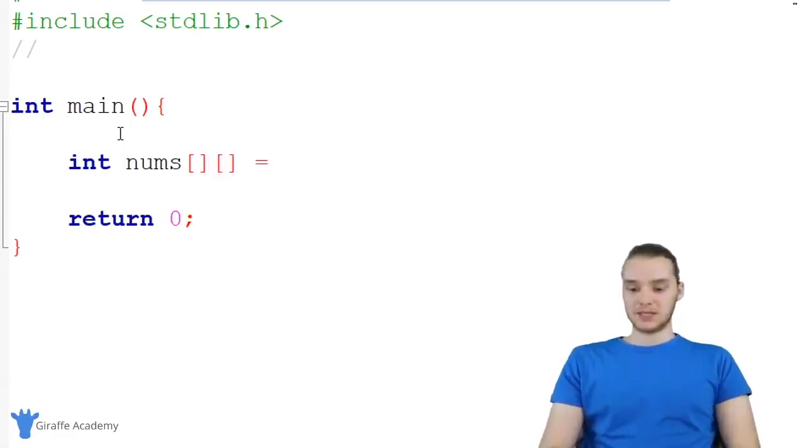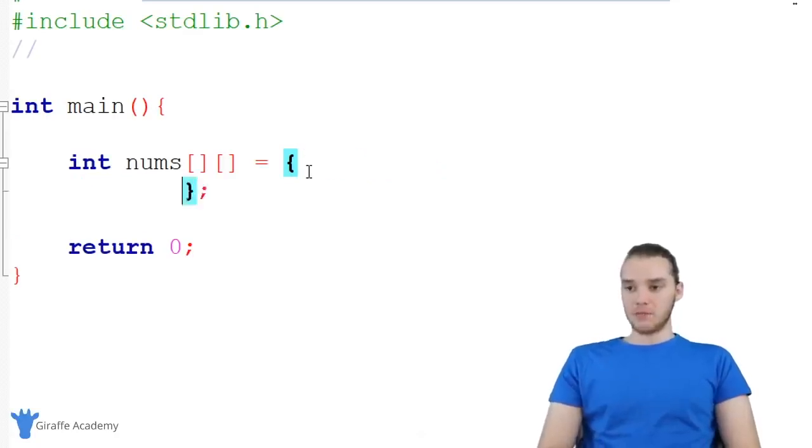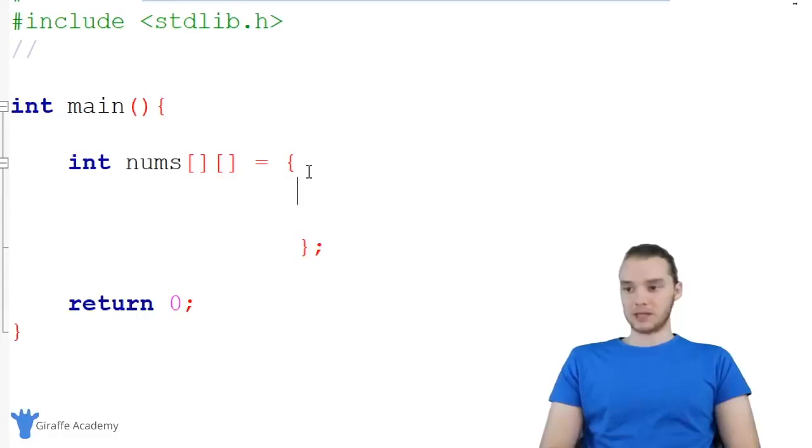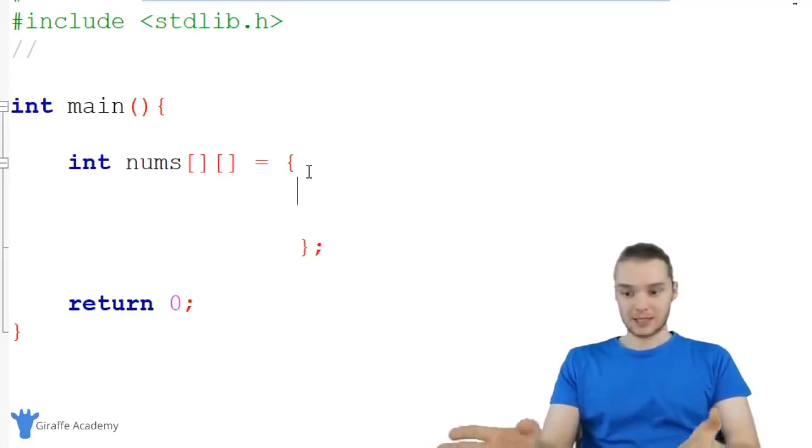So what I'm gonna do is I'm gonna set this equal to an open and closed curly bracket. Now this is normally how we would create an array. So normally I would just say like 1, 2, 3, 4, whatever. I could put all my numbers in here. But with a two-dimensional array, all of the elements are gonna be arrays. So instead of just saying 1, 2, 3, we're actually gonna create arrays inside of here.